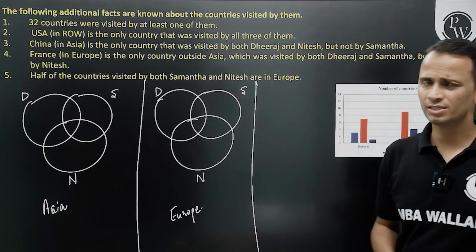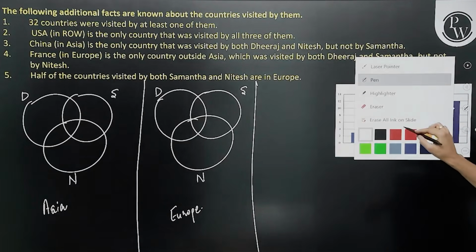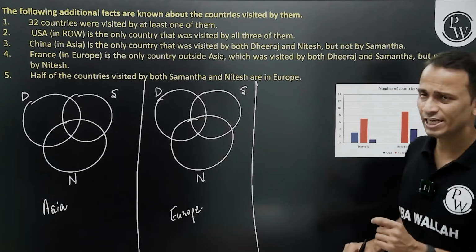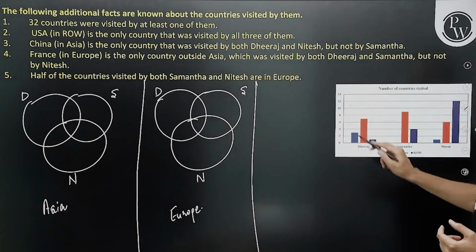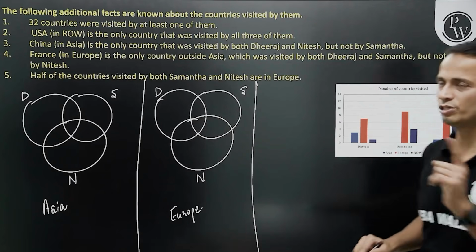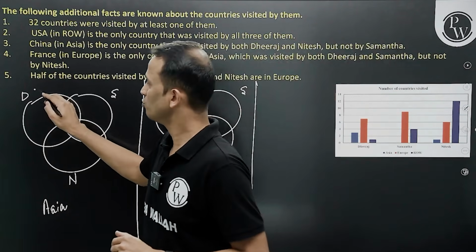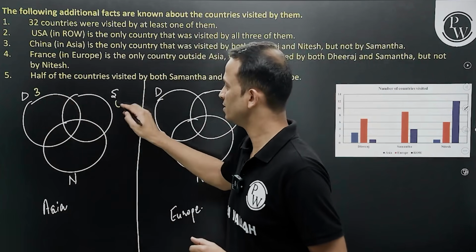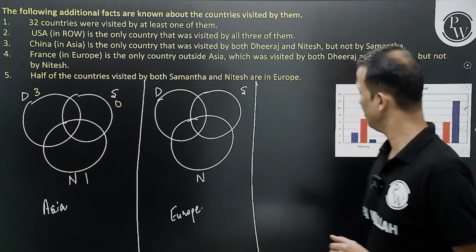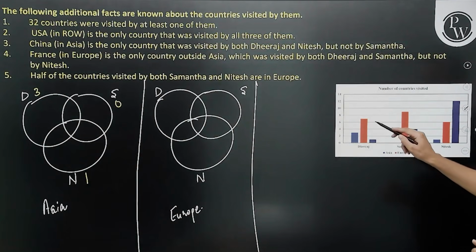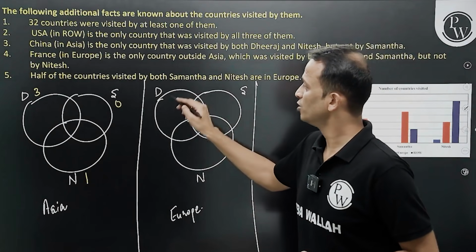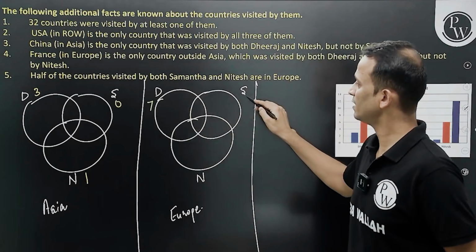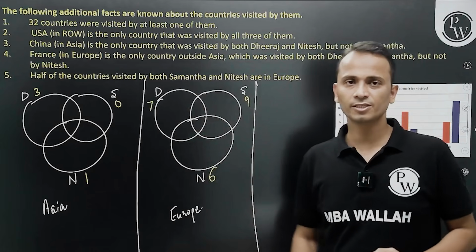Okay. Or should I make some space? Yes, I'll do that. But first of all, let me write the values for Asia, then Europe, and then rest of world. So for Asia, Dheeraj has visited 3, Samantha 0, and Nitesh 1. For Europe, Dheeraj has visited 7, Samantha 9, and Nitesh 6.